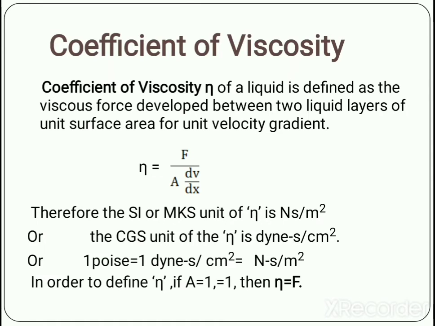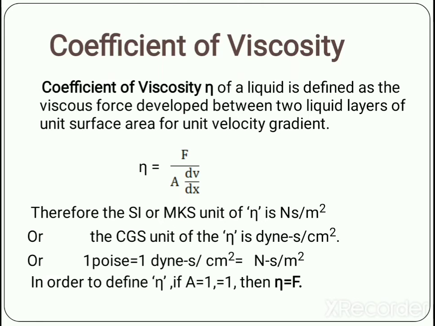Therefore the SI or MKS unit of eta is Newton second per meter square. We can say the unit of force is Newton, and putting the units of area and dV upon dx, we get the MKS unit of coefficient of viscosity is Newton second per meter square and CGS unit is Dyne second per centimeter square.